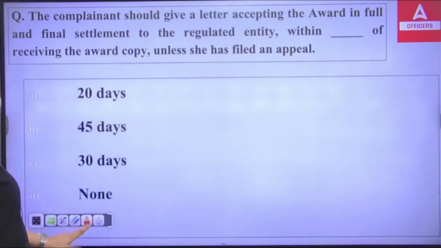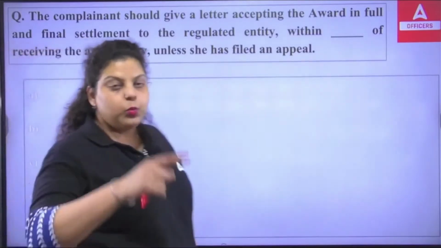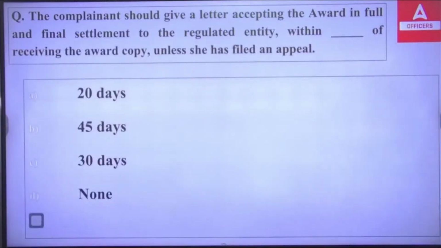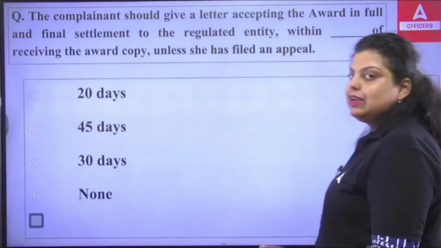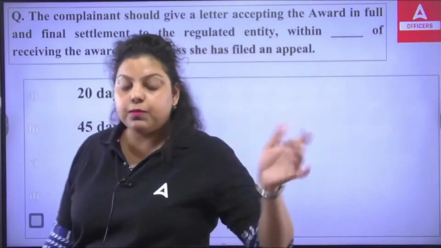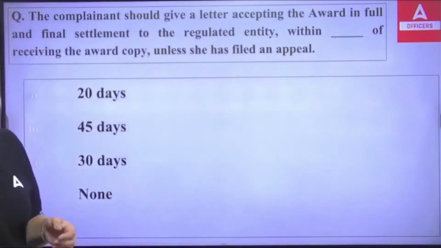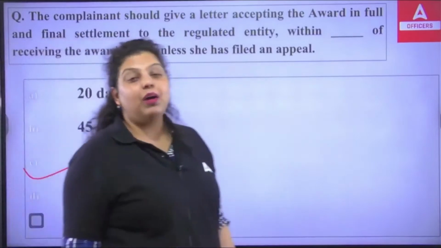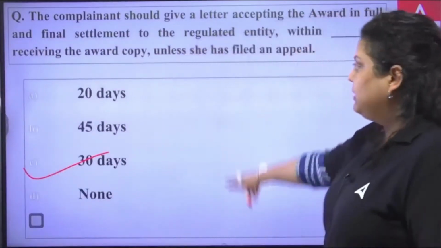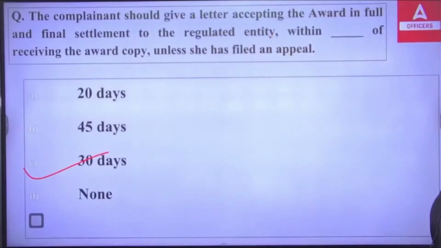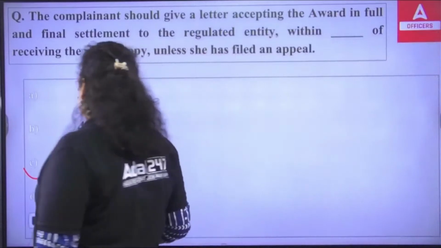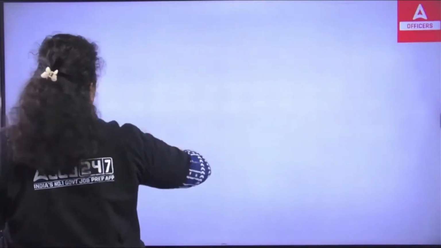within how many days? Within 20 days, within 45 days, within 30 days, or none of the above. Within how many days do I have to give it? Otherwise, if I do not give the acceptance, they will take it as an automatically accepted award, and if you then have any problem with the award, you won't be able to raise a complaint. So within 30 days, from the day the integrated ombudsman has given you the award amount, you have to give the letter of acceptance. Okay, so the right answer is 30 days. That is option C. Next.